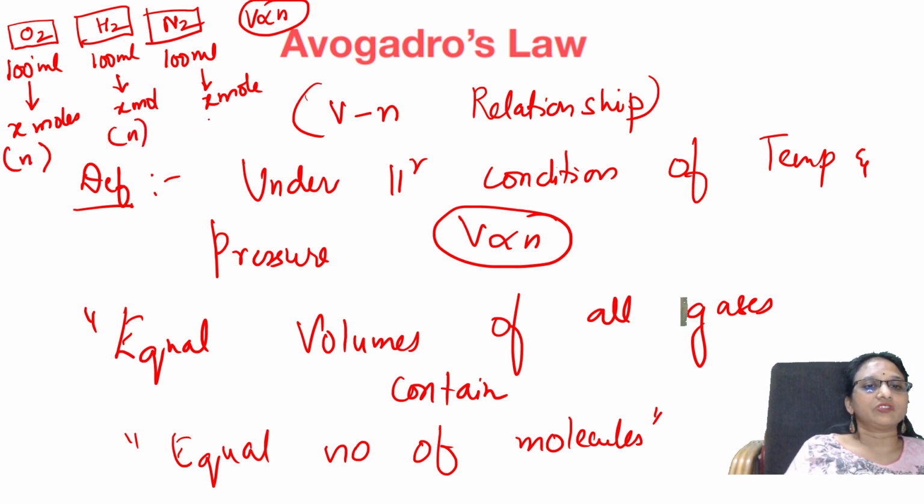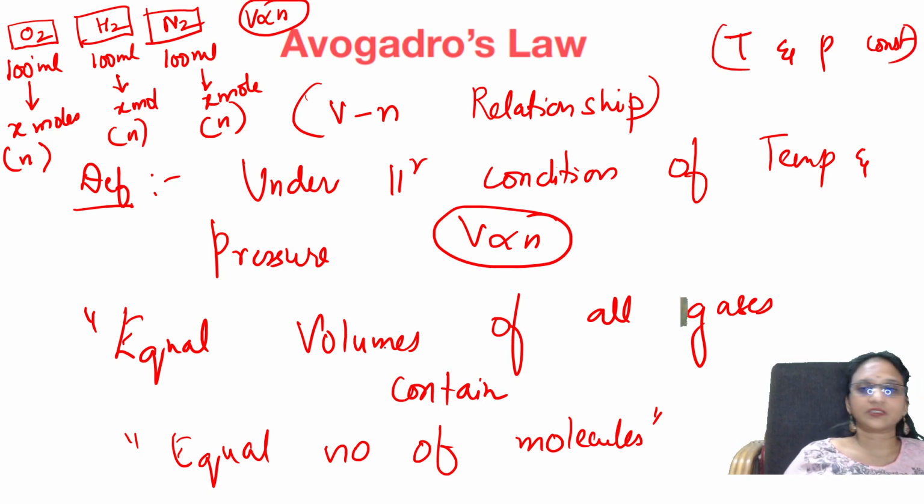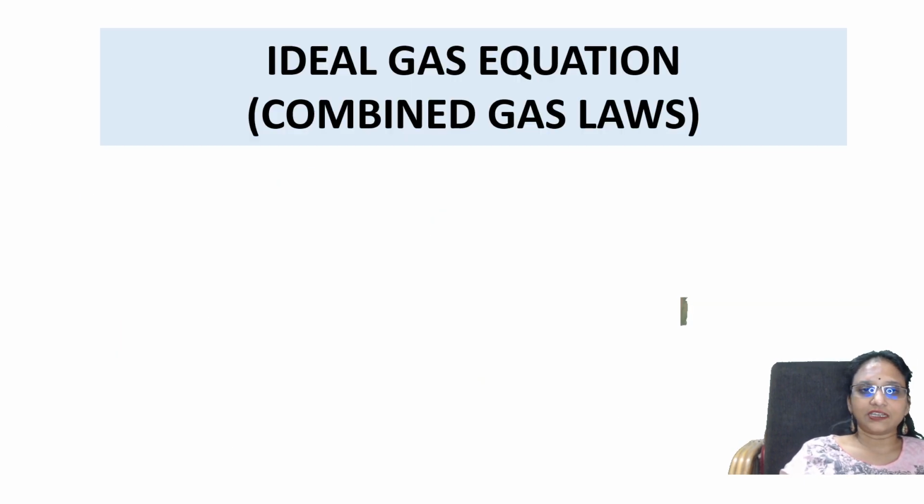Equal volumes contain the same number of molecules. What is kept constant? Temperature and pressure are both kept constant in this. This is what it says: if you increase this, this will also change, and if you increase this, this also will change equally. Got it? All right. Next one.